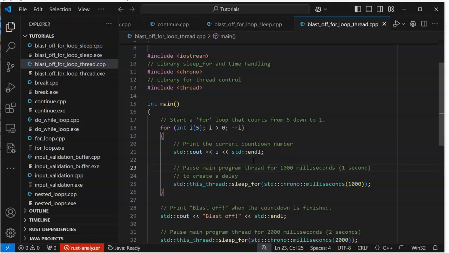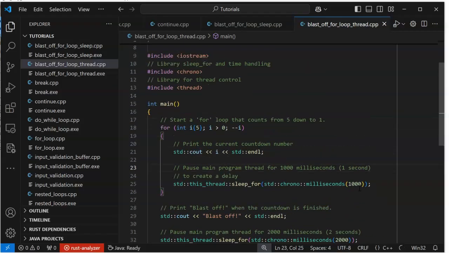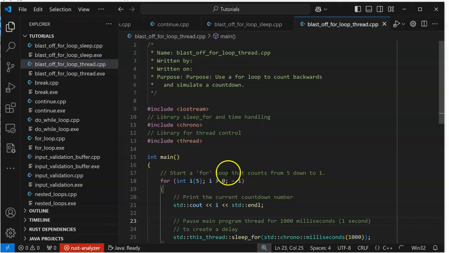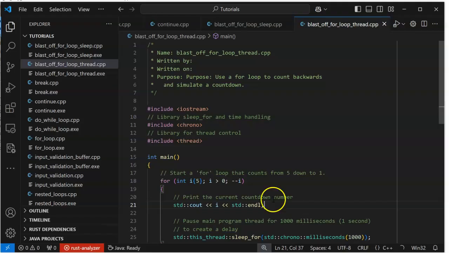Because when you get extra threads going, then things can become interesting. We are pausing the main thread, which is the program that's running in, for 1,000 milliseconds. This is a little more complicated than the other one, but it is cross-platform. It'll work on anything that has a standard C++ compiler. Forgot about that one. What else do we have here?